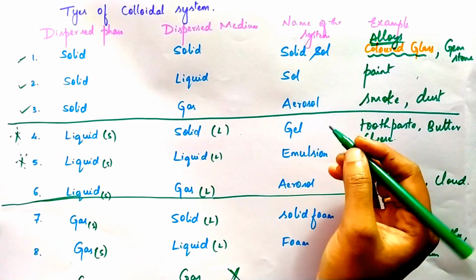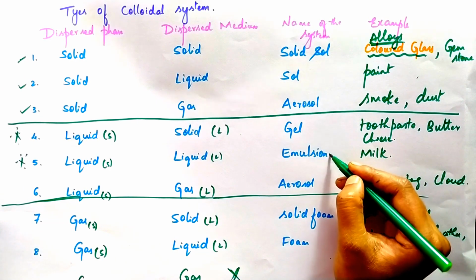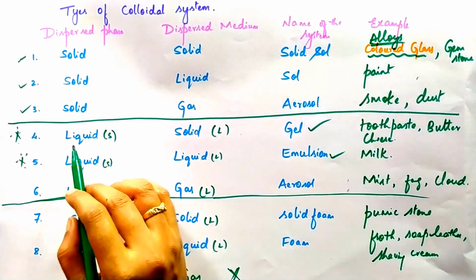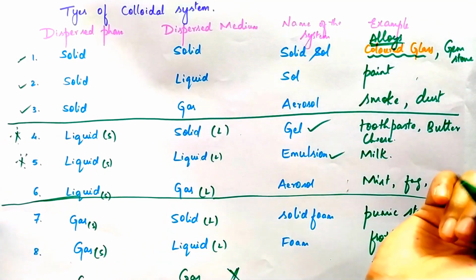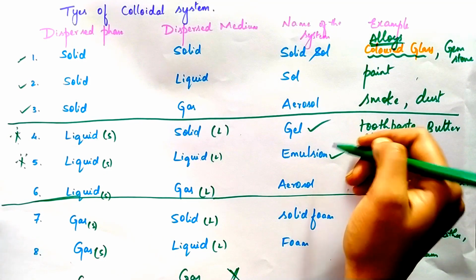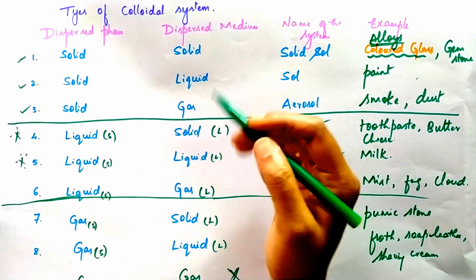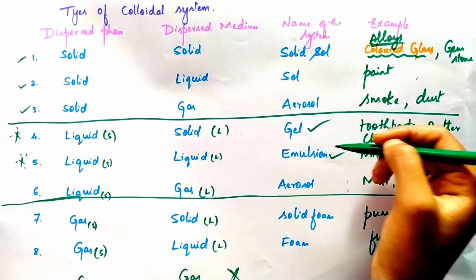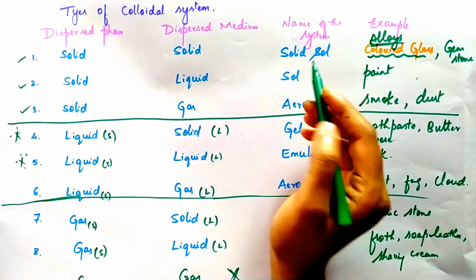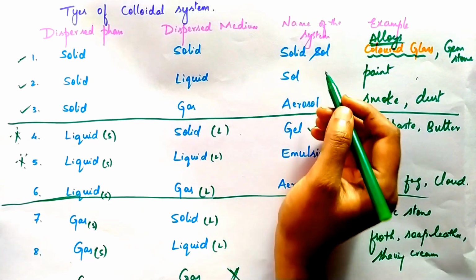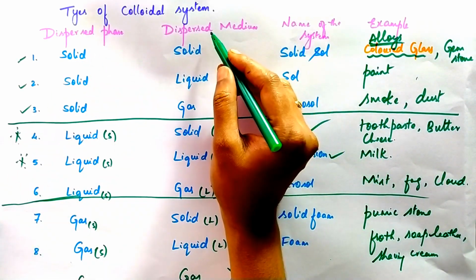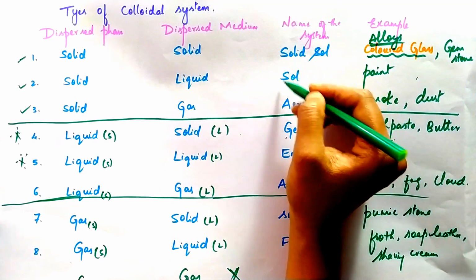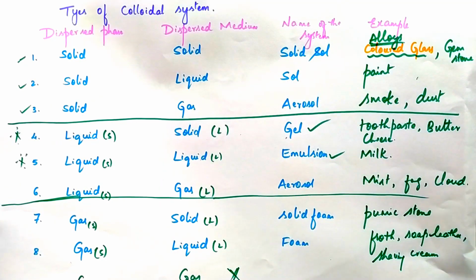Here, emulsion and gel are the important ones. How to define emulsion and how to define gel? Liquid dispersed phase in solid dispersion medium is called gel. In the same way, liquid dispersed phase in liquid dispersion medium is called an emulsion. Next is sol. How can we define sol? Solid dispersed phase in liquid dispersion medium is called a sol. Okay, let me give the definitions. The first one is gel.